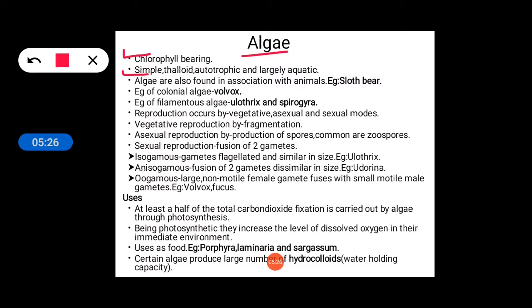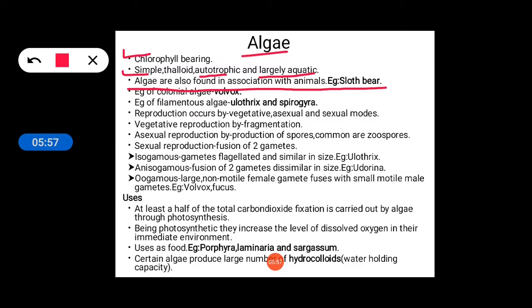These algae are very simple. They are thalloid. Thalloid means their body is not differentiated into stems, leaves, roots, etc. Autotrophic means they can prepare their own food by themselves, and largely aquatic means they may be in fresh water or marine water. Algae are also found in association with animals, for example sloth bear. So this is a very important example here.